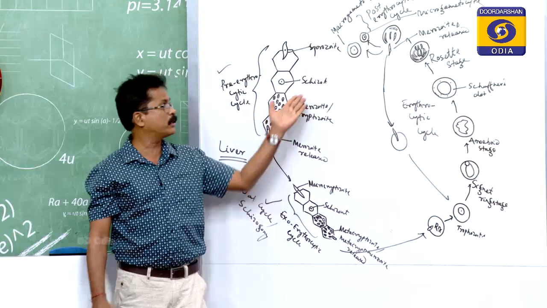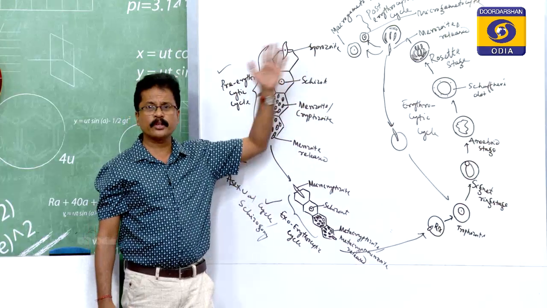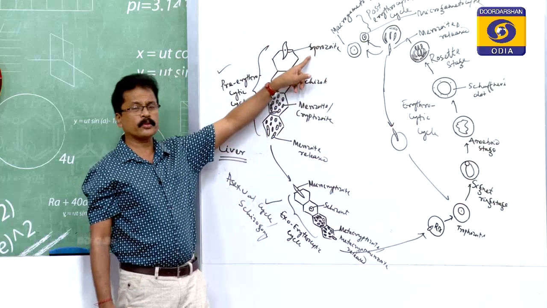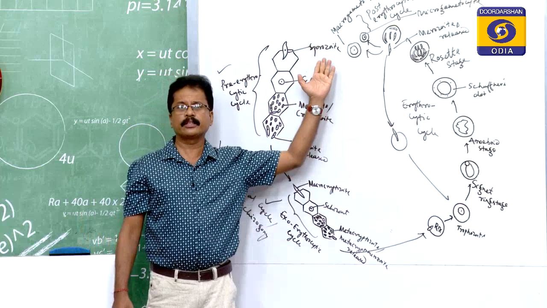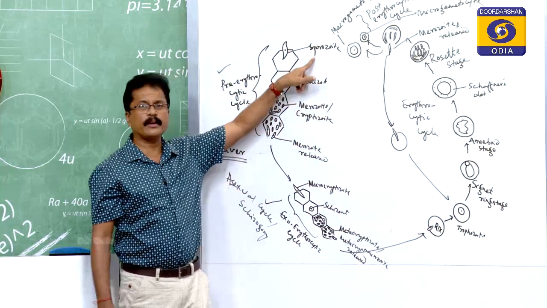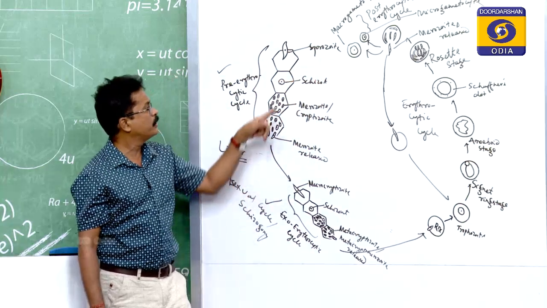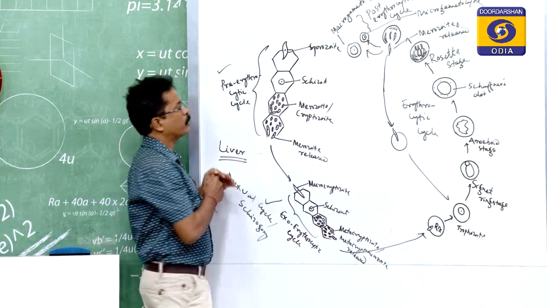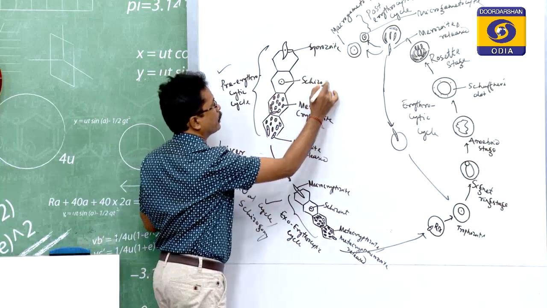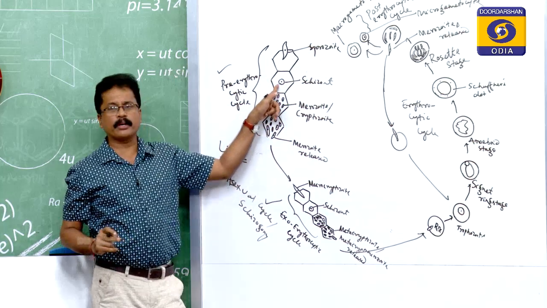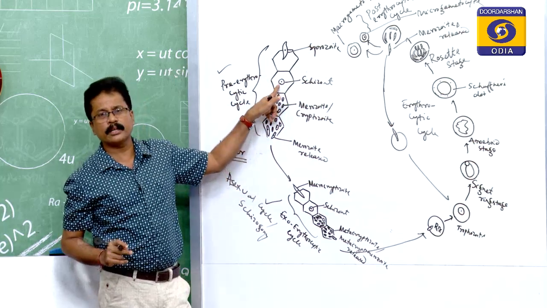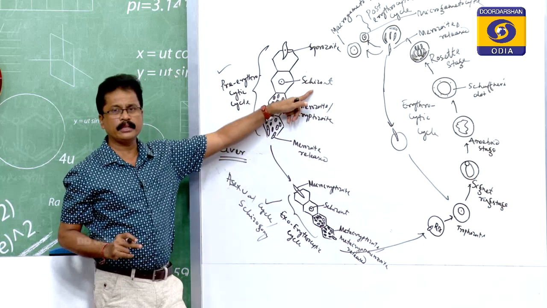This was a previous year entrance question. If you go through the previous year questions, you find the question: which is the infective stage? The answer is the sporozoite. The sporozoite is the infective stage of the parasite, and whenever it enters the host body, it changes its shape and size and becomes rounded, and it is called the schizont stage.